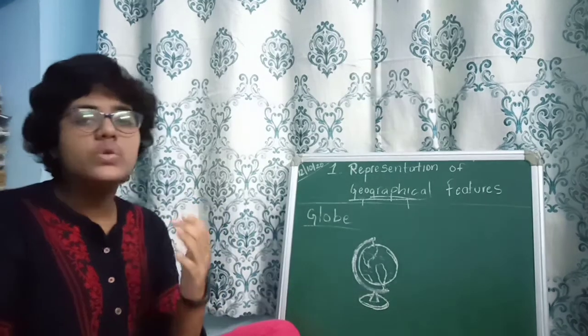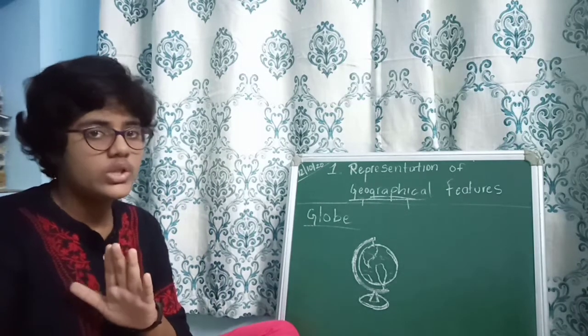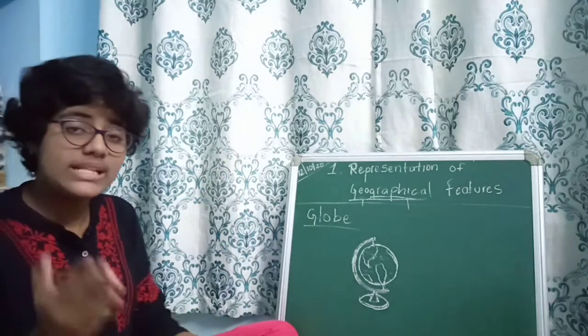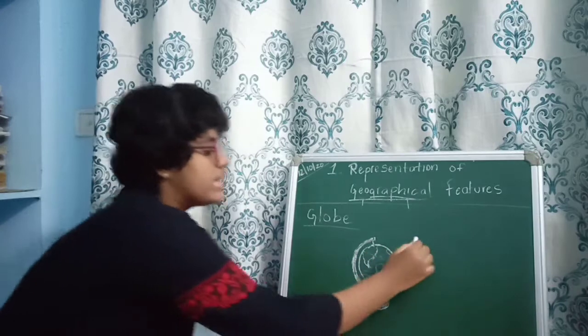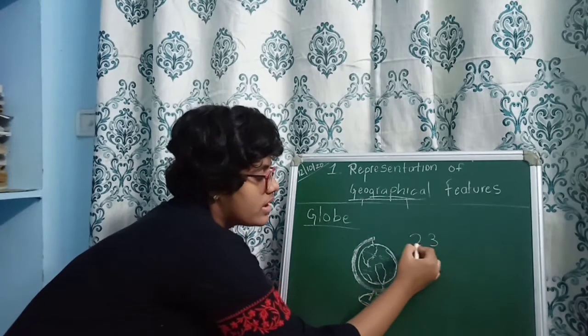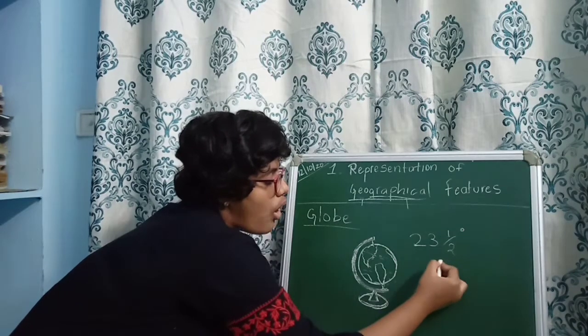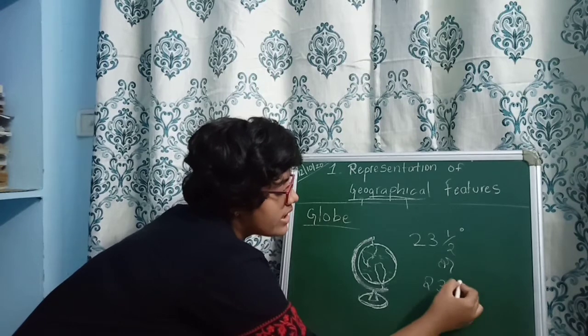In our solar system, we have 8 planets now, right? The earth is tilted on its orbit at 23 and a half degrees, or 23.5 degrees.